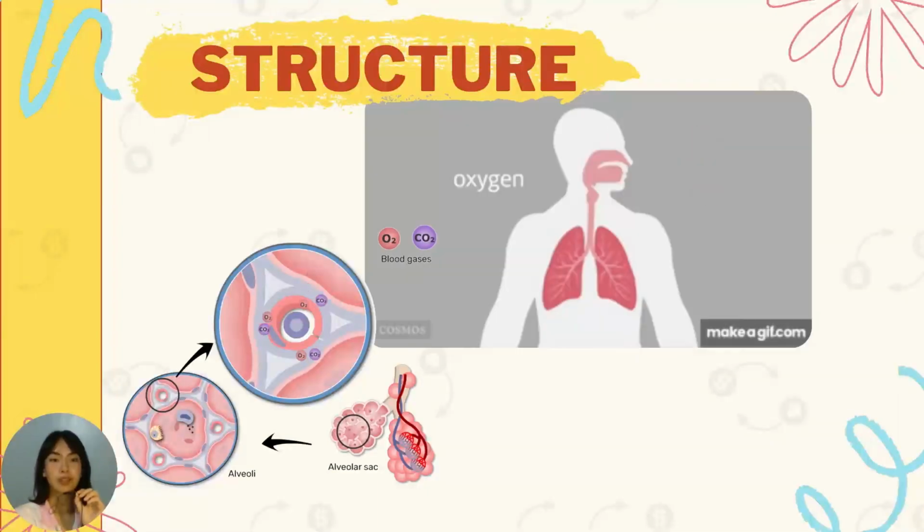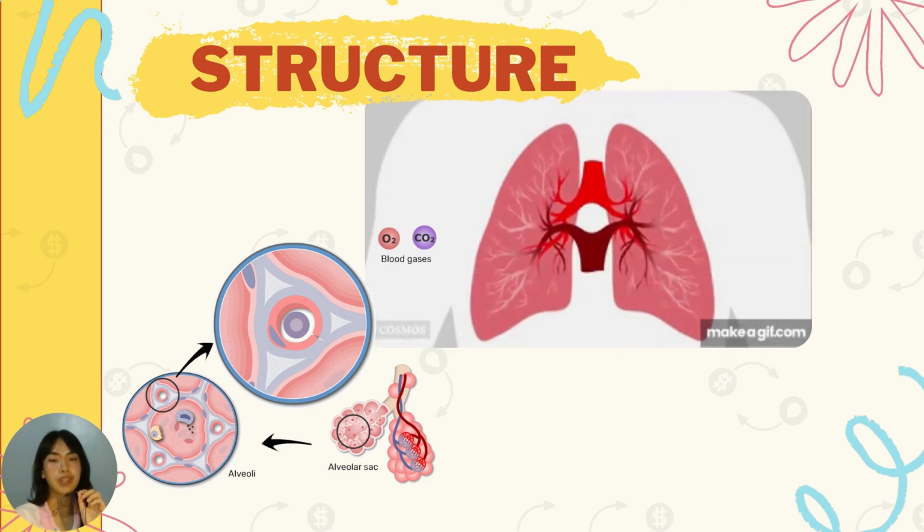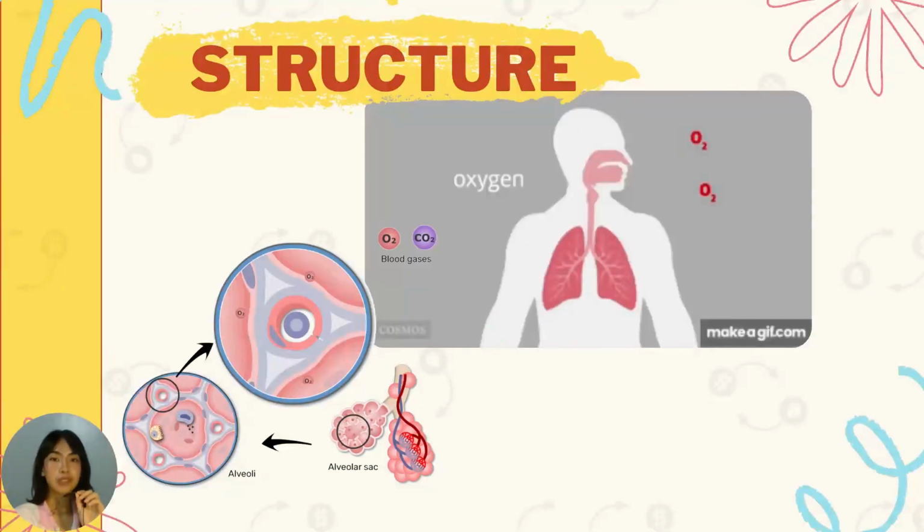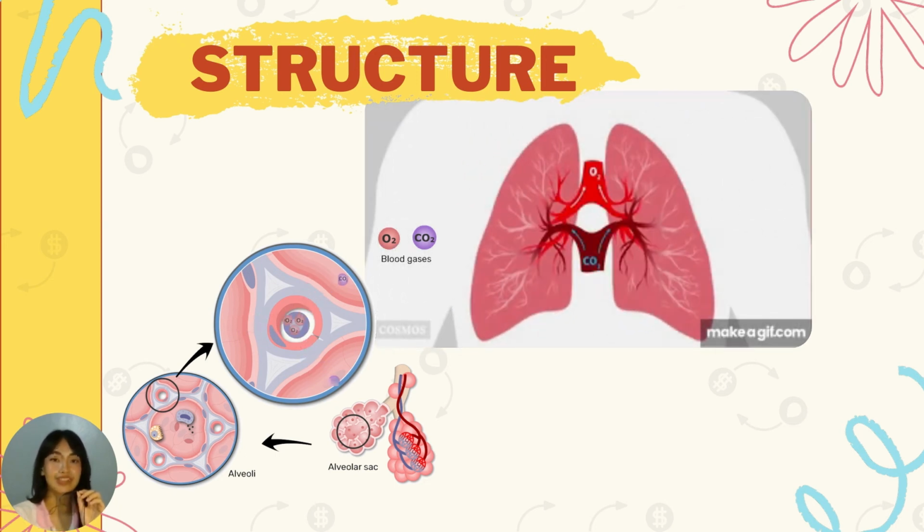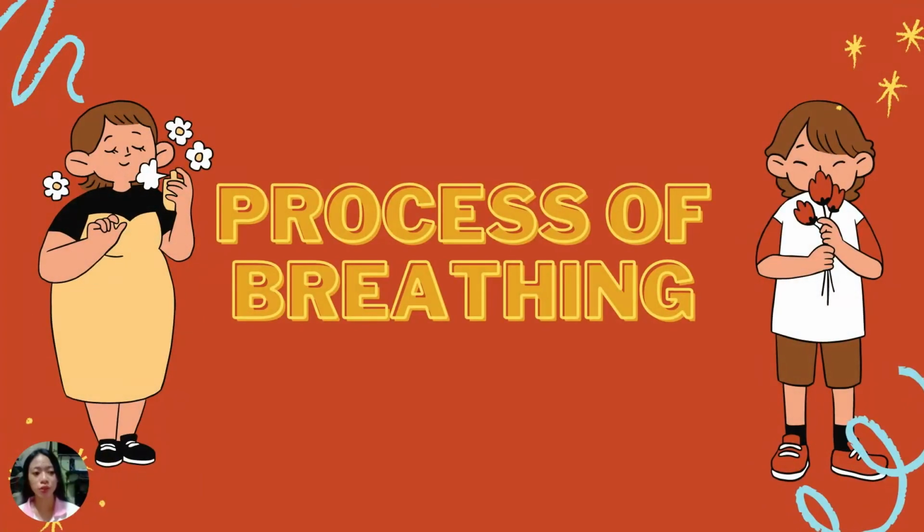Our lungs are part of the respiratory system, a group of organs and tissues that work together to help us breathe. The respiratory system's main job is to move fresh air into our body while removing waste gases. After going through the lower respiratory tract, I will now tackle the general overview of the process of breathing.